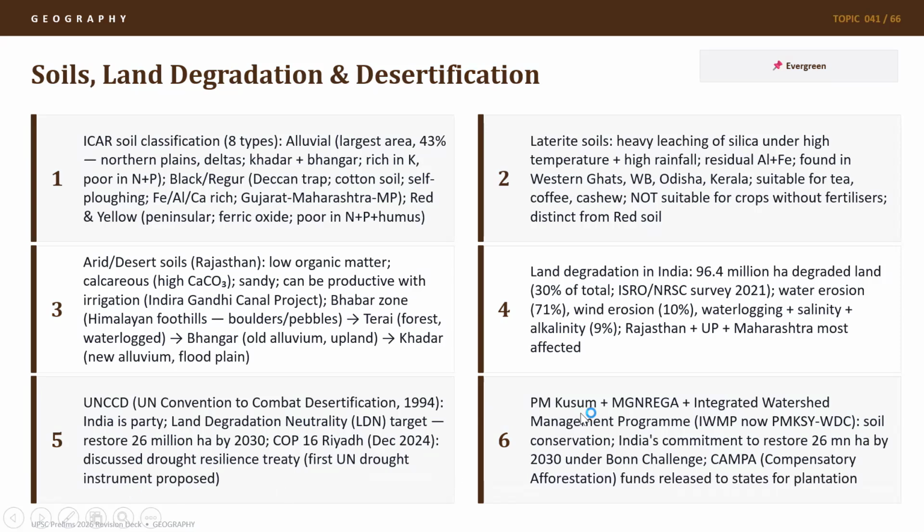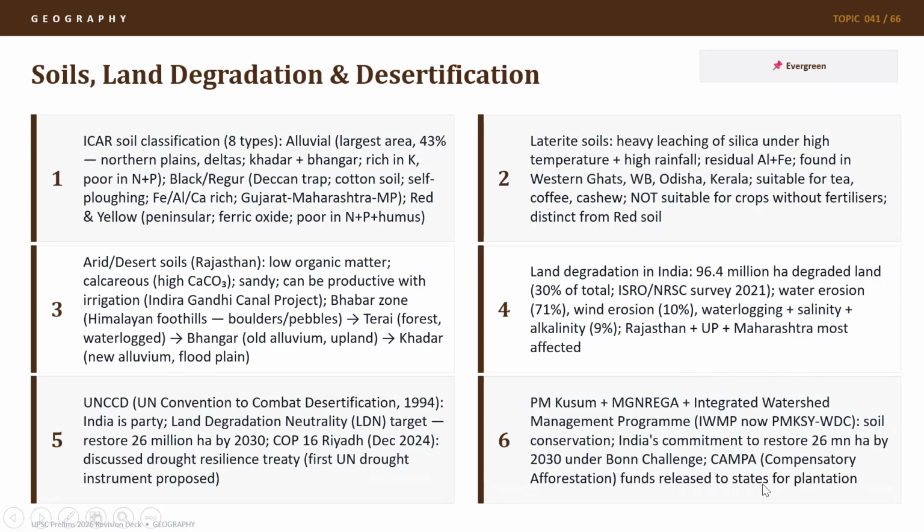Now we have read about PM Kusum in the previous video regarding environment and ecology. We have also read how MGNREGA is being used to rejuvenate mangroves, for Ramsar sites. Then the integrated watershed management program, now also under PMKSY WDC. Soil conservation. Then India's commitment to restore 26 million hectares under the Bonn Challenge and UNCCD.